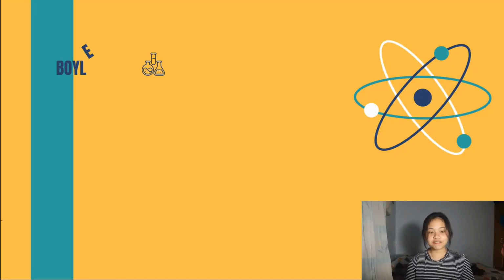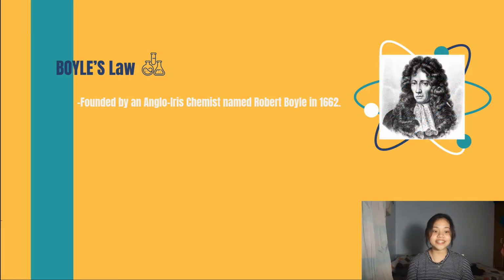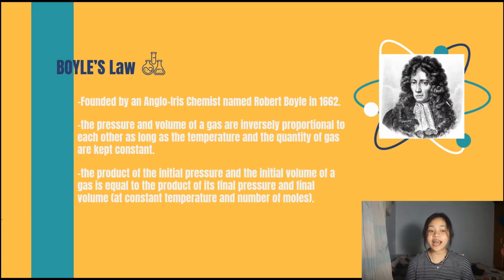Boyle's law was discovered by the Anglo-Irish chemist Robert Boyle in the year 1662. Boyle's law is a gas law which states that the pressure exerted by a gas kept at a constant temperature and number of moles is inversely proportional to the volume occupied by it. In other words, the pressure and volume of gas are inversely proportional to each other as long as the temperature and the mass, or the number of moles, are kept constant.